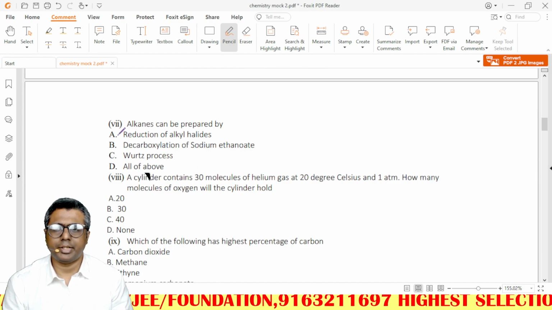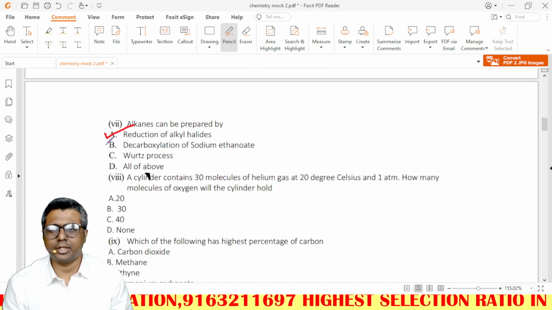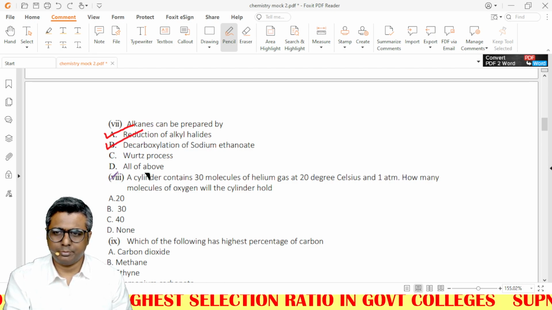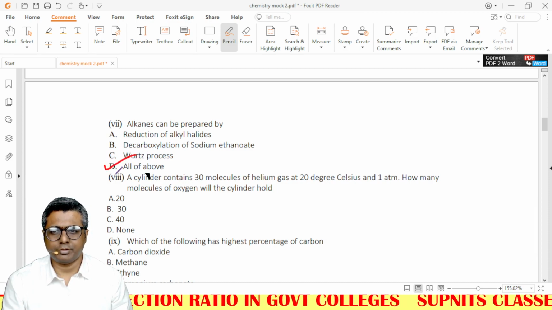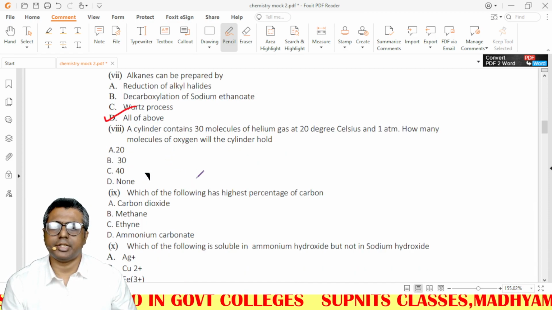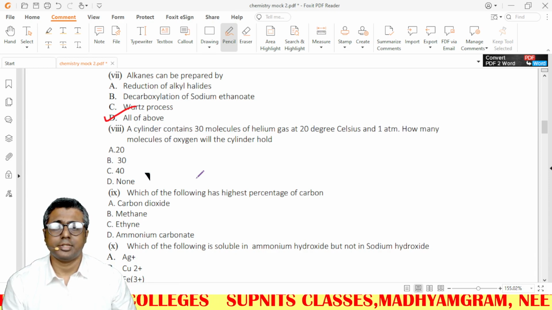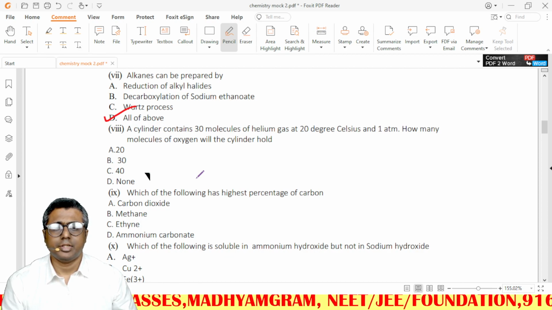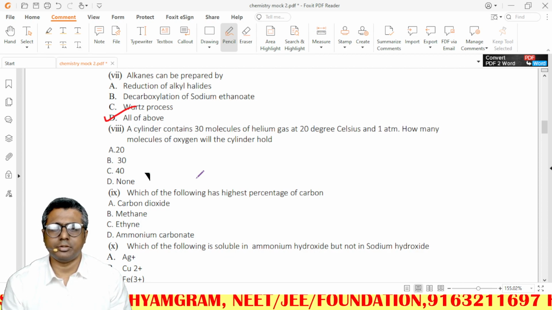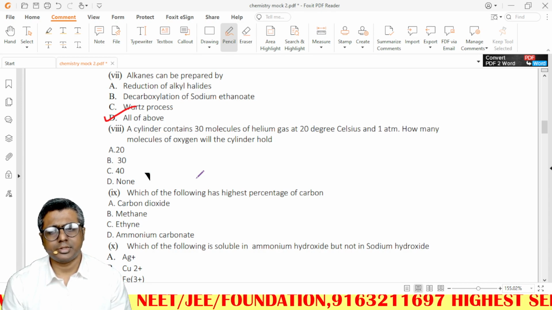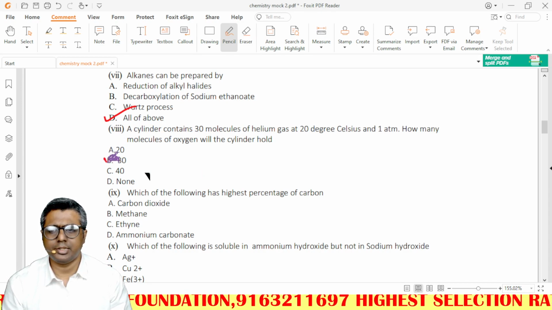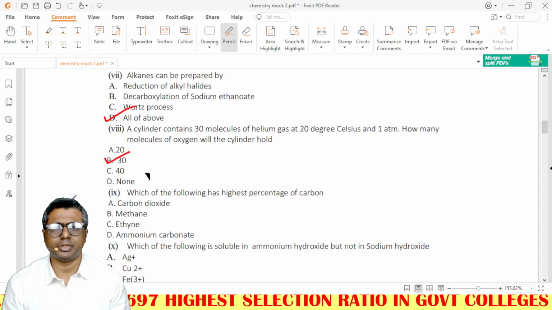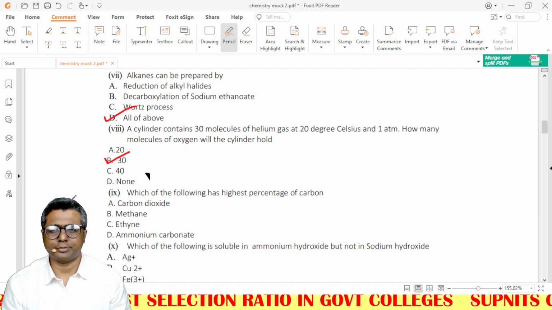Alkanes can be prepared by reduction of alkyl halides, correct. Decarboxylation of sodium ethanoate, correct. Wurtz process, correct. So the answer will be all of the above. A cylinder contains 30 molecules of helium gas. At 20 degrees Celsius, 1 atmosphere, how much oxygen can it hold? If it can hold 30 molecules of helium gas, it can hold the same amount of oxygen gas, that is 30. This is as per Avogadro's law: equal volumes of all gases at similar conditions of temperature and pressure contain the same number of molecules.